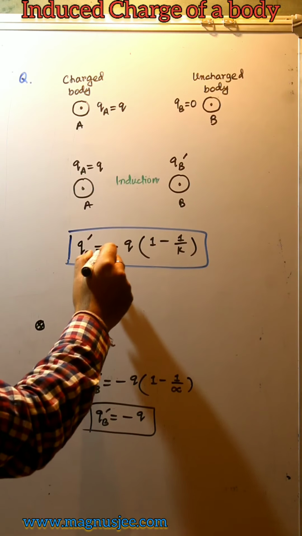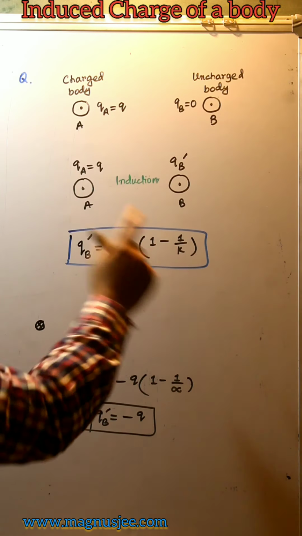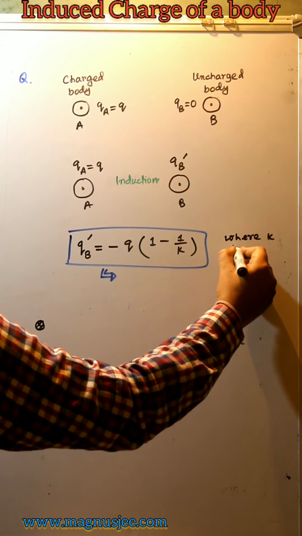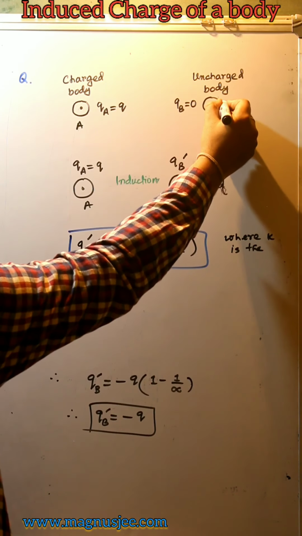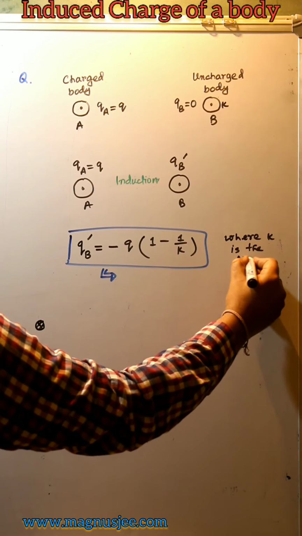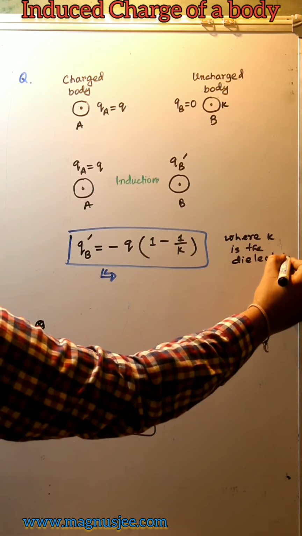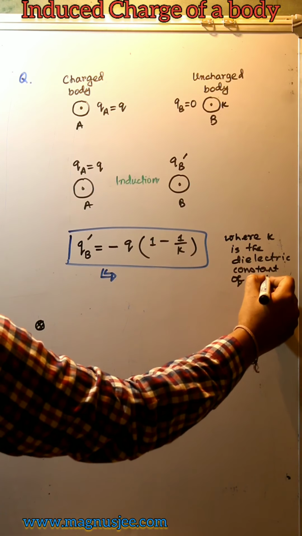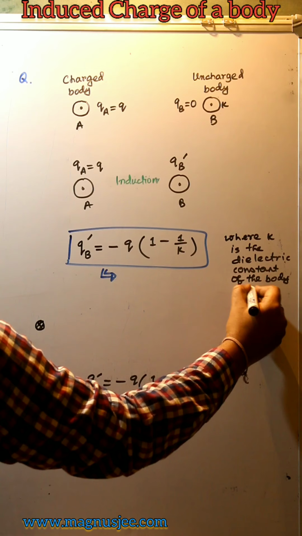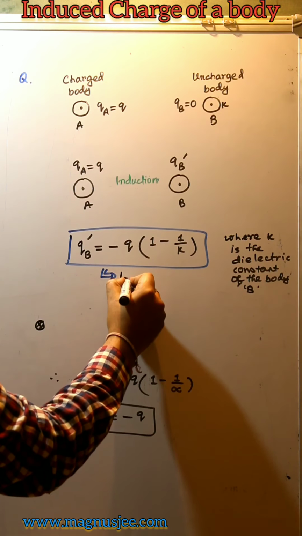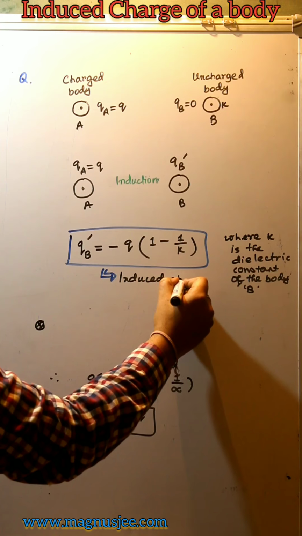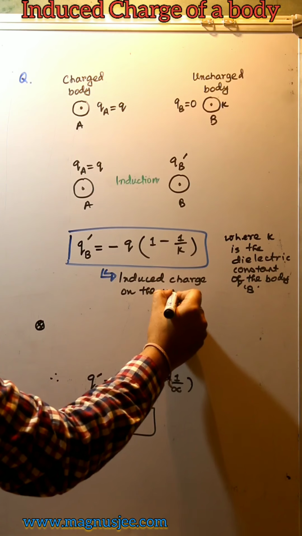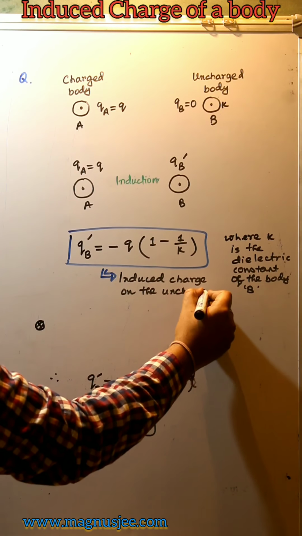That is QB prime equal to minus Q times (1 minus 1 by K), where K is the dielectric constant of this body B, the uncharged body B. And this is the induced charge, induced on the uncharged body.